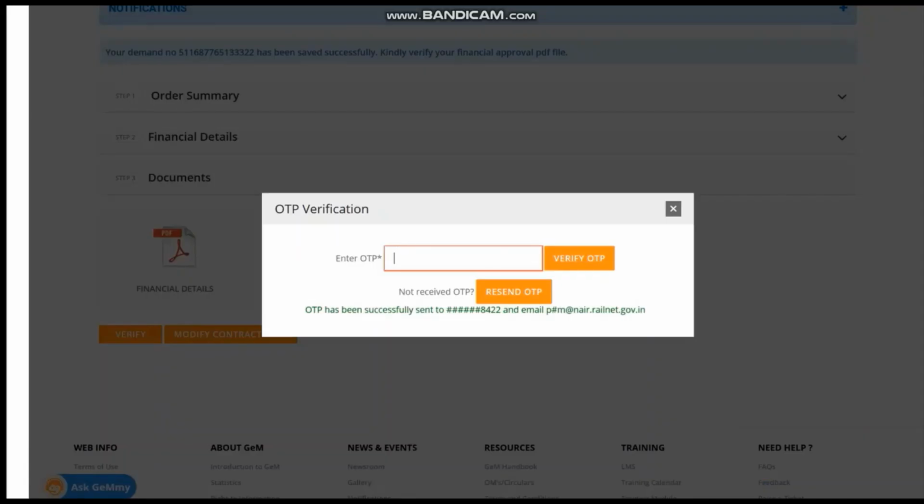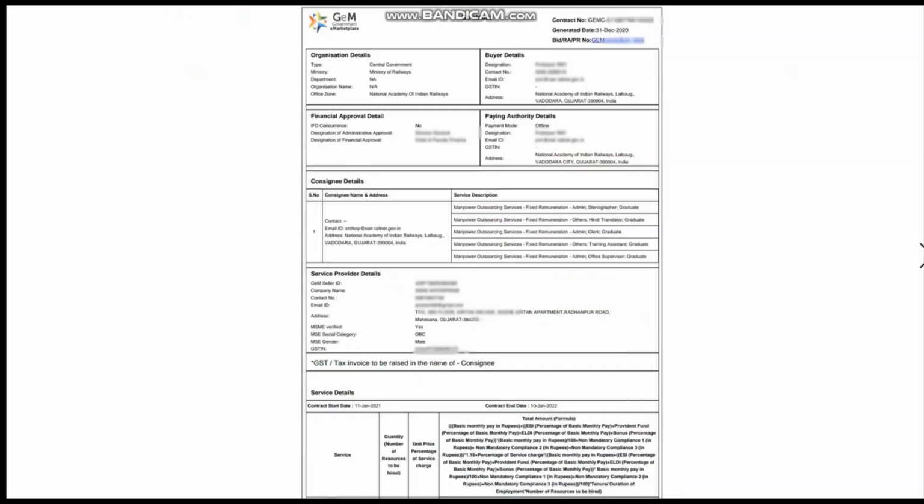At this stage, you need to keep a scanned copy of your financial and administrative approval ready for uploading. I have already shown how to upload the scanned copy in my earlier video for hiring of vehicles. You can see that for the details. Once an OTP comes and you verify it, the order is made.